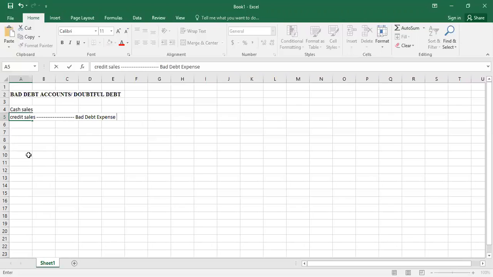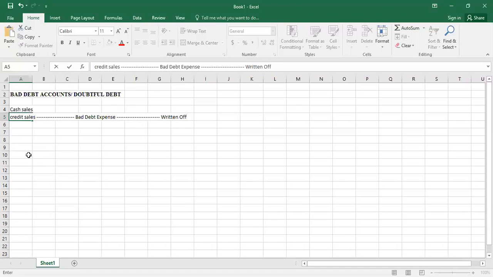But if it is certain that an amount will not be received in the future for any reason, due to death of the customer, insanity of the customer, bankruptcy, or insolvency, or maybe he closed his business and went somewhere you don't know, then that amount we call written off.